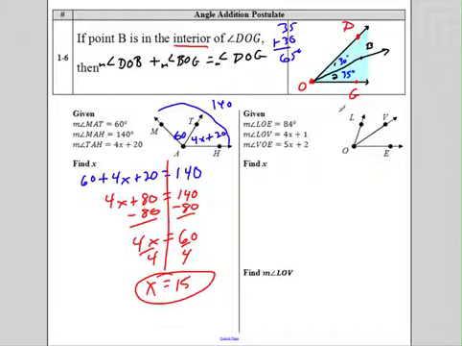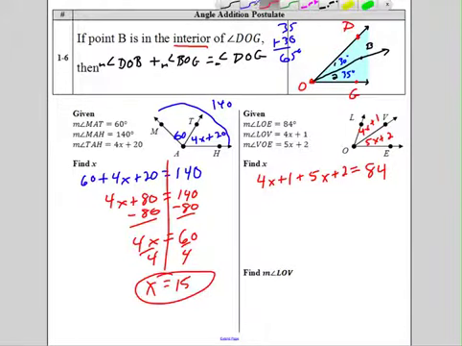So now I'm telling you the whole LOE, the whole thing is 84. LOV is what? 4x plus 1. VOE is 5x plus 2. So I write them right in there just so I'm not confused. Make sure you get the angles named right. They all equal 84. So can we write that equation? Sure, it's going to be 4x plus 1, the top angle, plus the bottom angle, 5x plus 2, equals, what's it equal? 84 degrees.